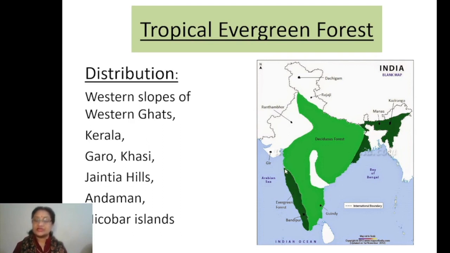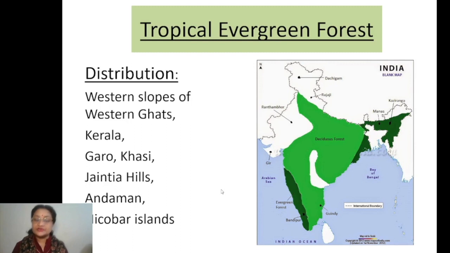Again, when the southwest monsoons enter India, they first strike the western slope of the Western Ghats, or the windward side of the Western Ghats, and that side gets heavy rainfall. That is why that region gets rainfall of almost 200 to 250 centimeters and above. So that is the amount of rainfall we receive on the western slopes of the Western Ghats, clear.